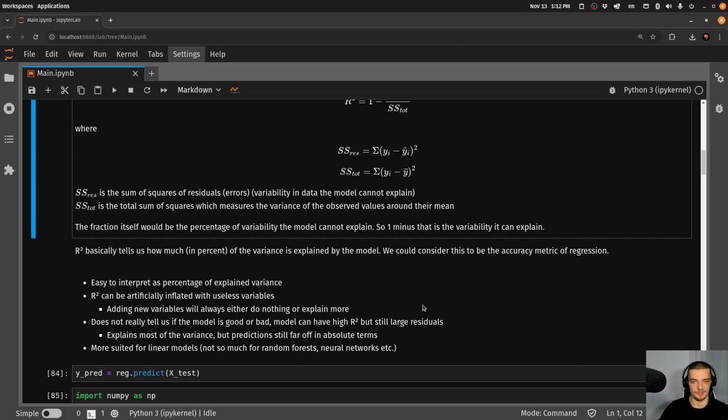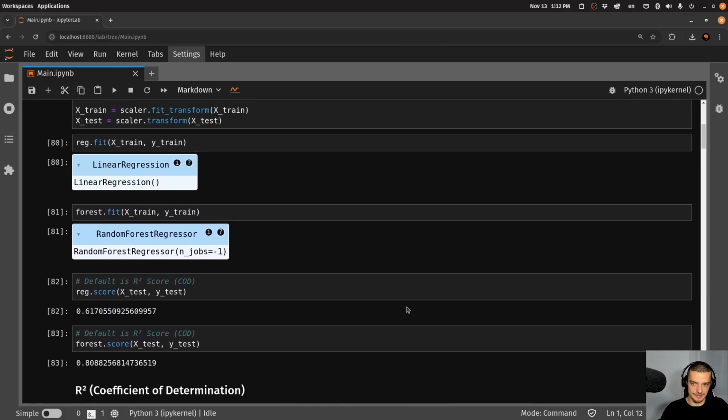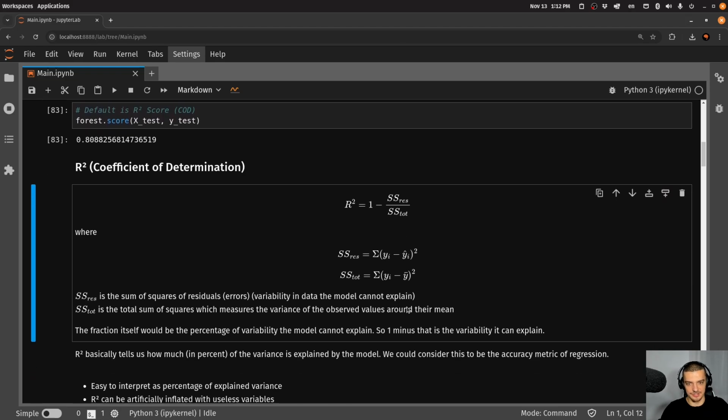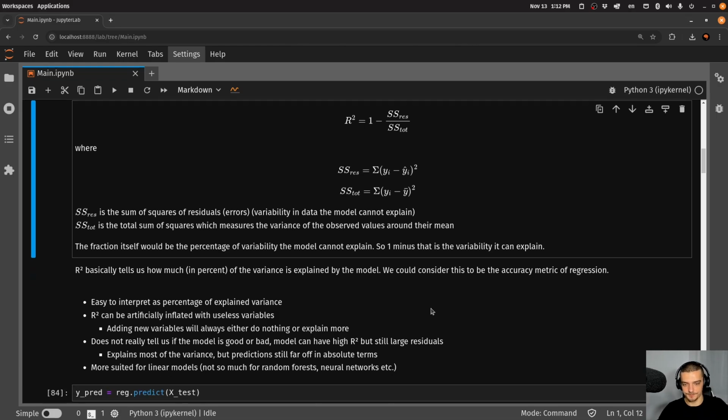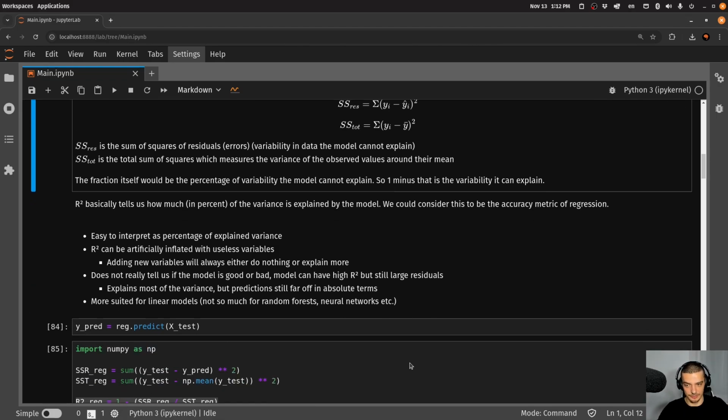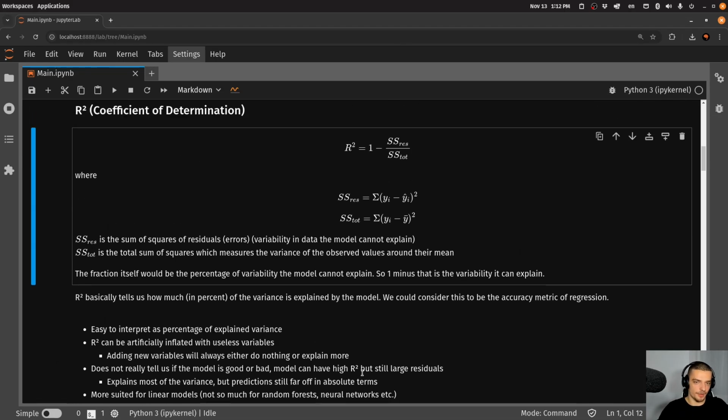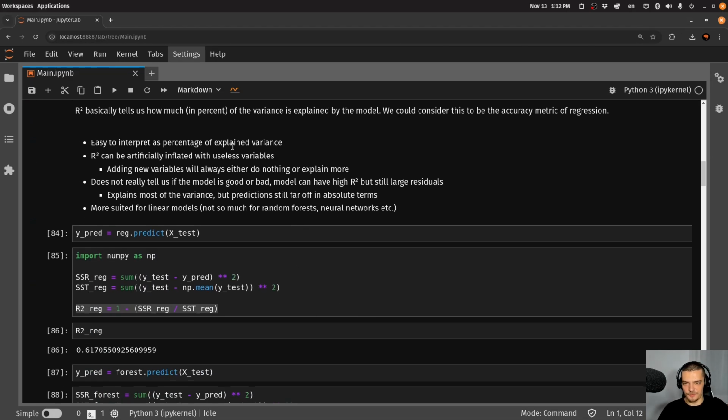The variance can still be huge, so it doesn't mean this model is really good just because we get a very high R² score. But of course, it's a useful metric. It's also more suited for linear models, so you should not necessarily use this for neural networks or random forest regressors or any nonlinear models. You should use this for linear models in combination with other metrics, which is also true for the adjusted R².